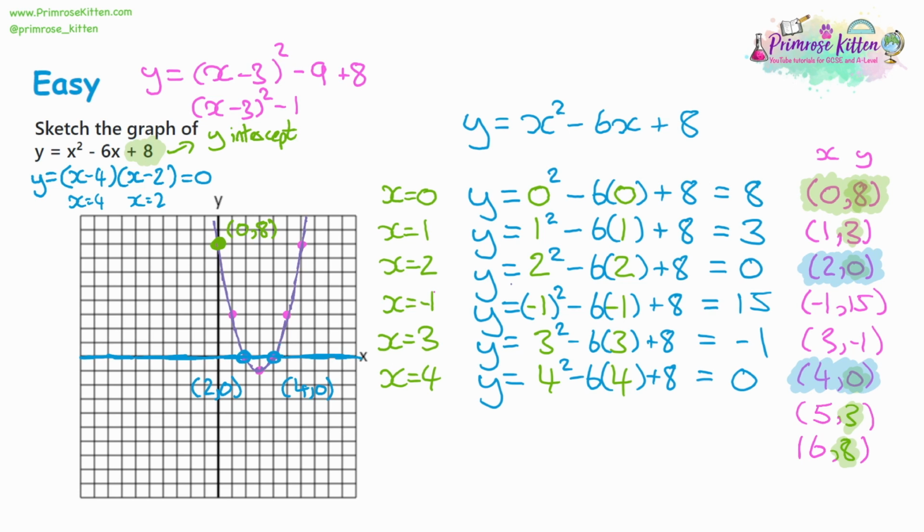And you might notice that when you complete the square, we've got a 3 and a 1 in our completing the square form. Now have a look at our substitutions. We've got a 3 and a 1 in 2 places. We've got one here, which was the minimum point. It was the bottom part of our curve. Now, what you need to know about completing the square is that when you have a look at the 2 bits that are highlighted, the one on the inside of the bracket, the negative version of that is your x coordinate, and the one outside the bracket, the positive version, is your y coordinate.